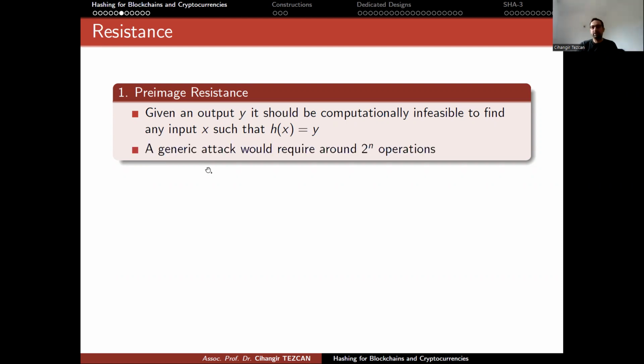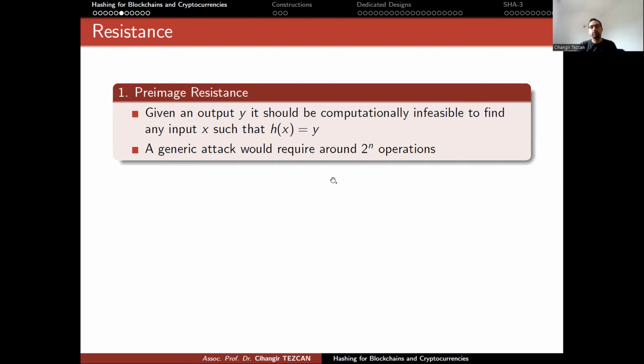But a generic attack actually would require around 2 to the n operations, where n is the size of y in terms of bits. Statistically speaking, if you take 2 to the n random inputs, your expected value is 1. I mean, if you provide 2 to the n different inputs to this function h, most probably you will hit this y value at some point.